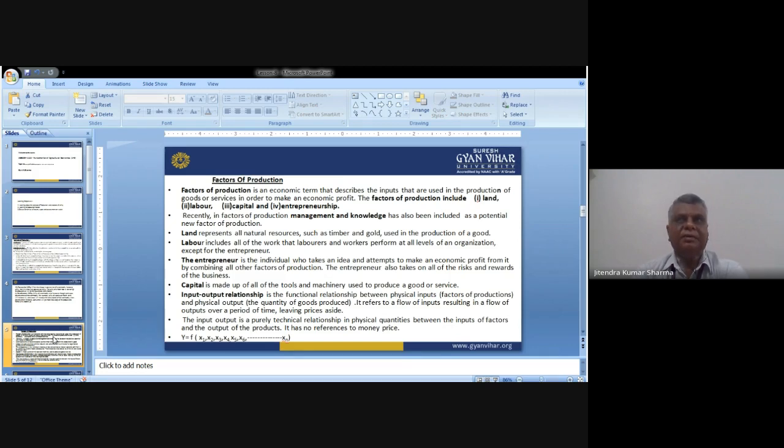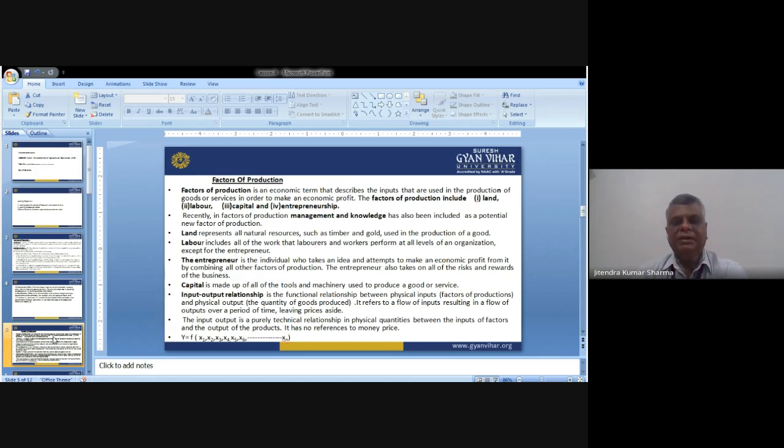They are land, labor, capital, and entrepreneurship. These are the four factors, generally treated as production factors. But nowadays we have added two factors, management and knowledge. These two are further added to the four production factors because of their importance.